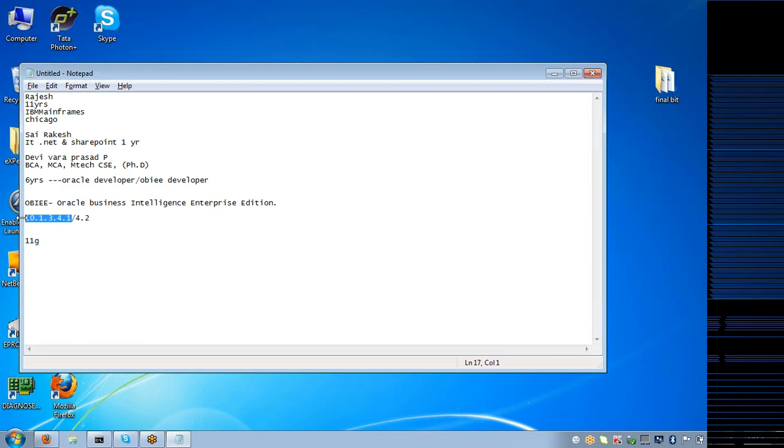So that's why I always focus on this version, 10.1.3.4.1. One more thing is that if you are thorough with this version, it is just upgrading yourself to 11G. 11G has only minor changes. Changes in the sense,